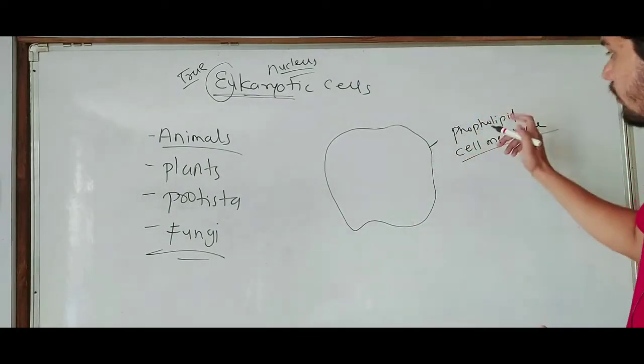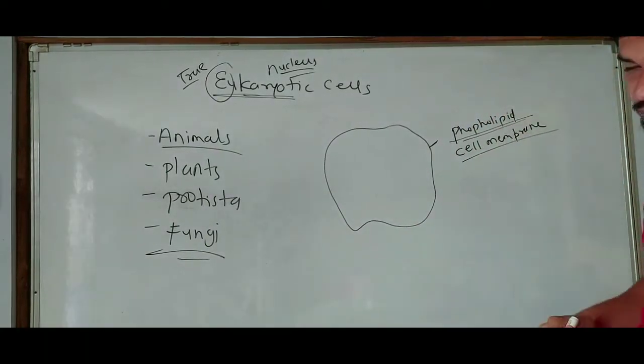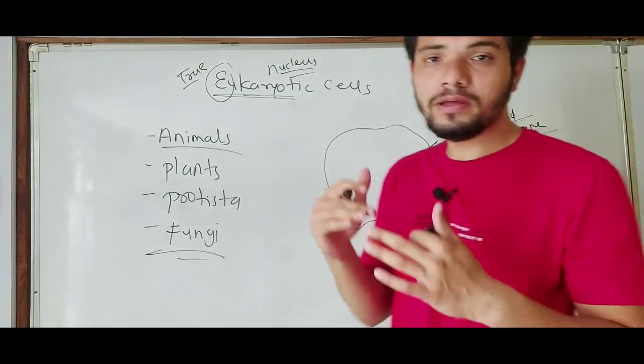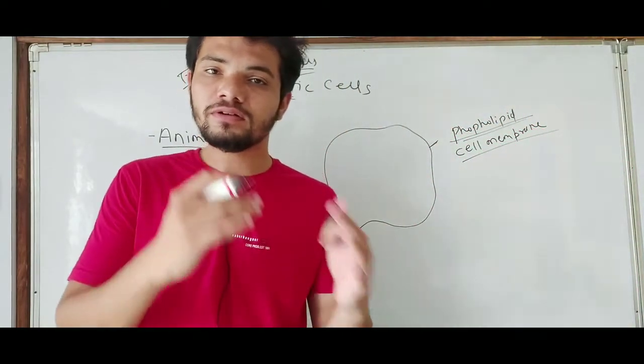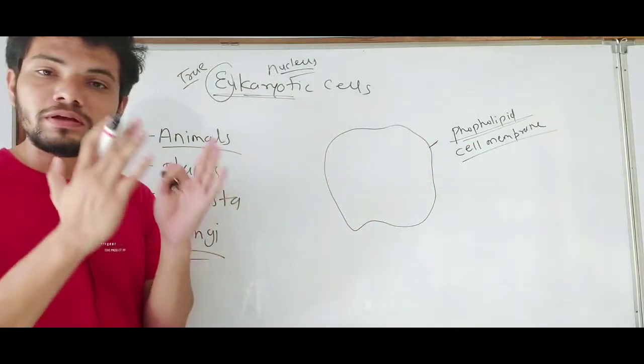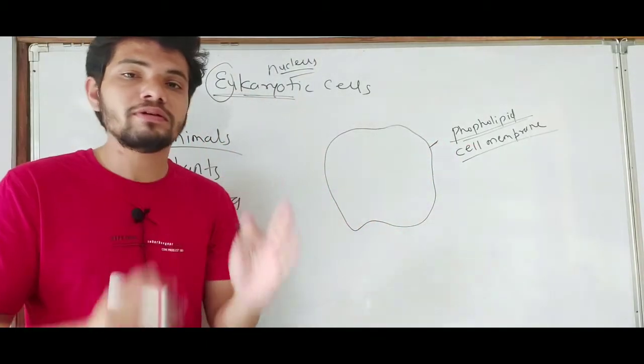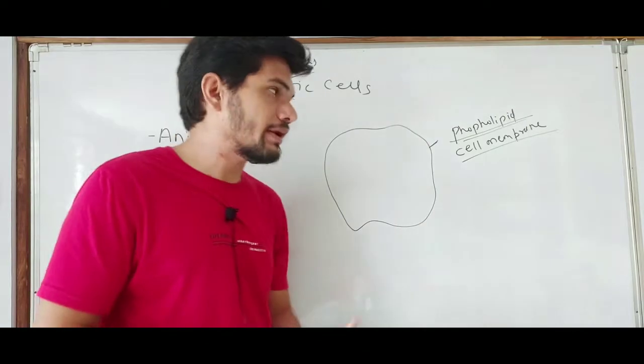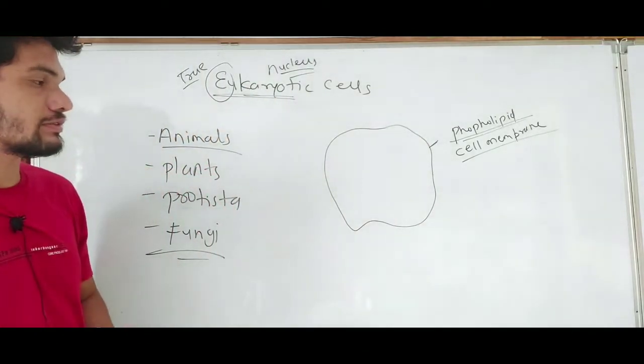It is made up of a phospholipid bilayer, which means there will be lipids and phosphorus present, and bilayer means two layers will be present in the cell membrane of the eukaryotic types of cells.